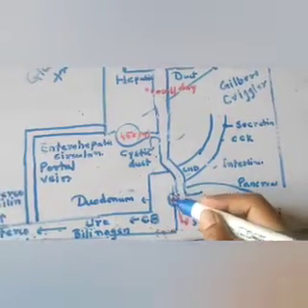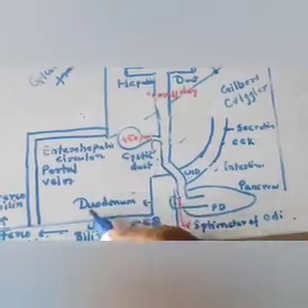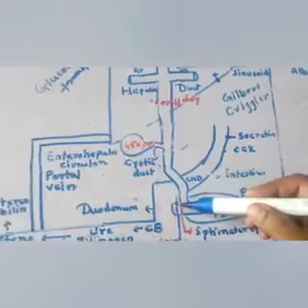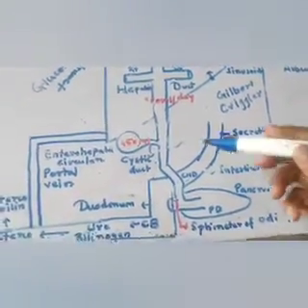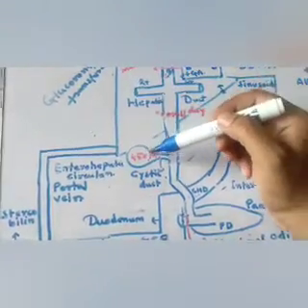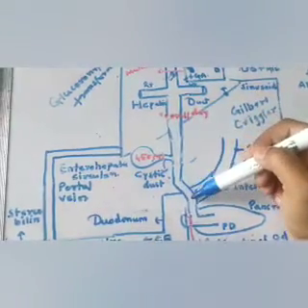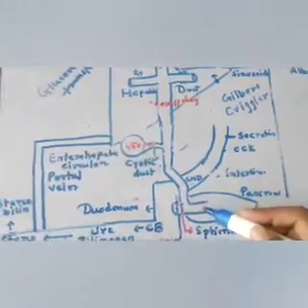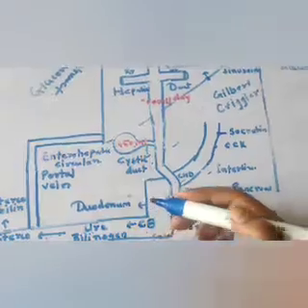Together they open into the second part of the small intestine, and that is the duodenum. Here is a sphincter called the sphincter of Oddi. So in this way, right and left hepatic duct, common hepatic duct joins the cystic duct of the gallbladder to form the common bile duct, and the common bile duct then gets attached to the pancreatic duct, and then the flow comes out in the duodenum. Okay.